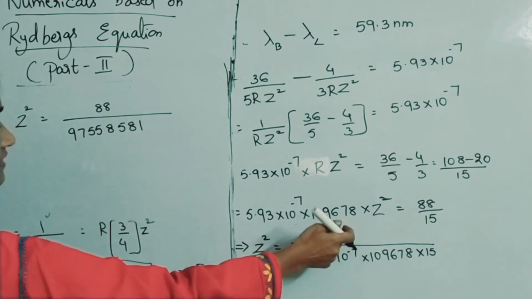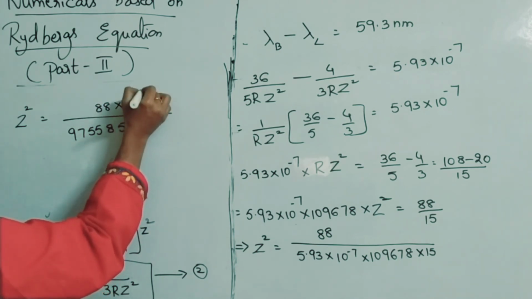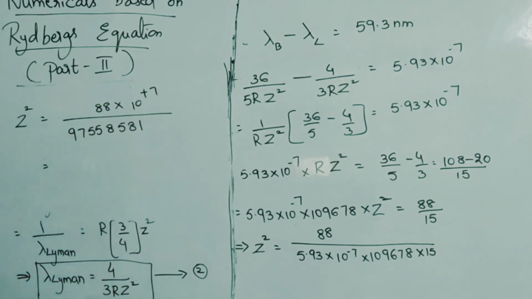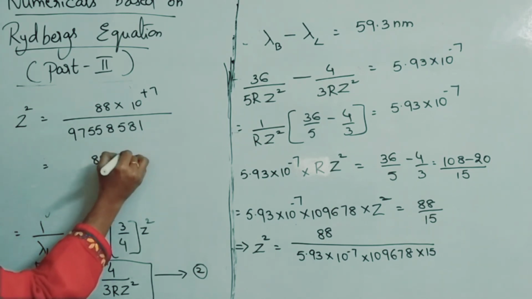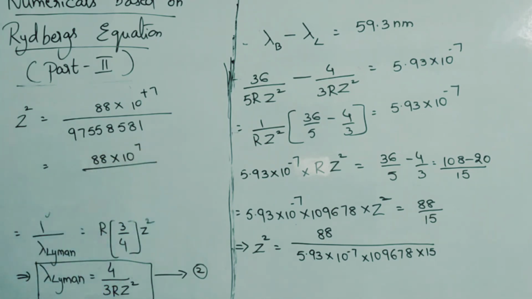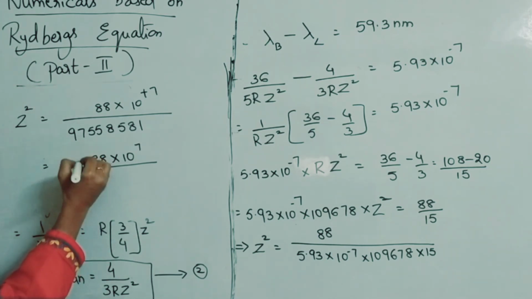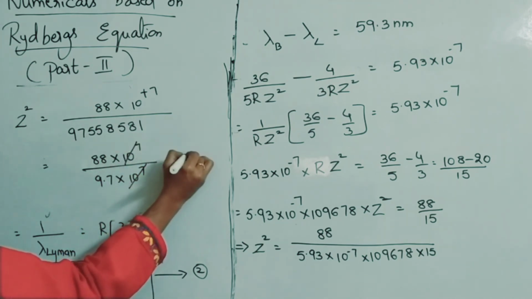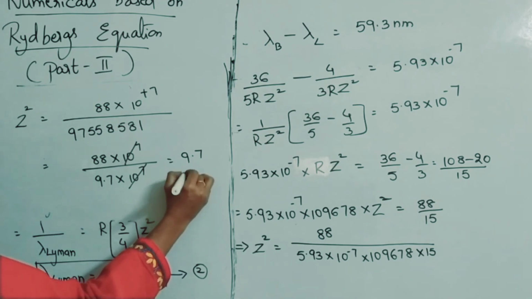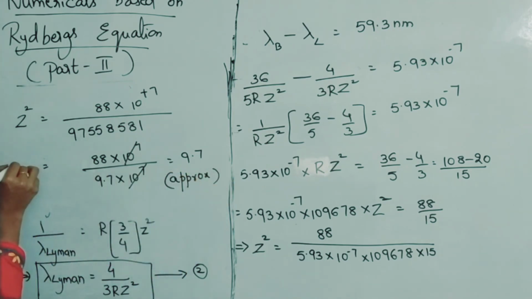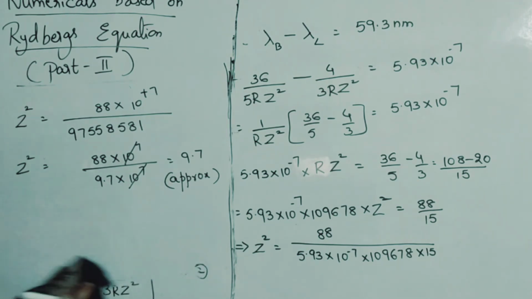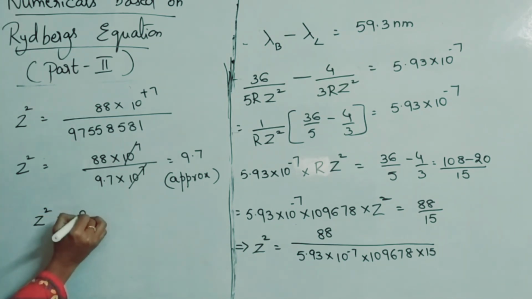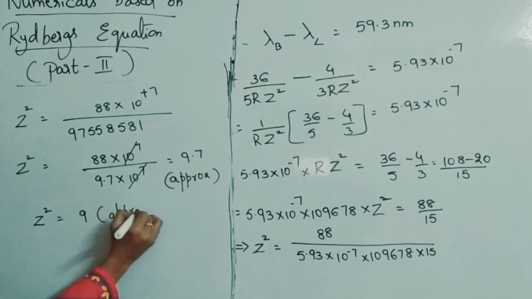This 10 power minus 7, if it goes to the numerator, becomes 10 power plus 7. So this can be written as 88 into 10 power 7 by 9.7 into 10 power 7. These two get cancelled and you will get approximately 9.7. So Z square value is approximately 9, written in brackets approx.